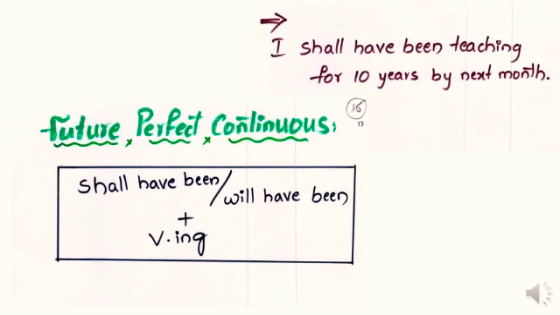In this, the action started 10 years ago and it's still continuing and it will be completed by next month. In this, we use will have been or shall have been and verb plus ing form. So, this is called future perfect continuous tense. It is used to express actions which will have been going on for some time in the future.